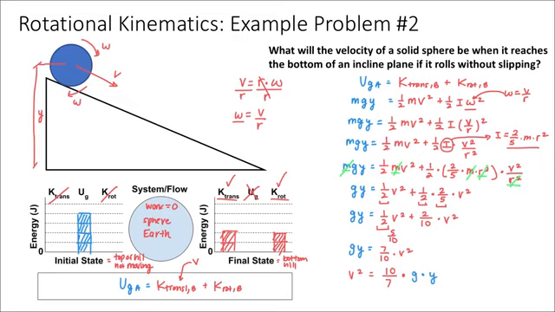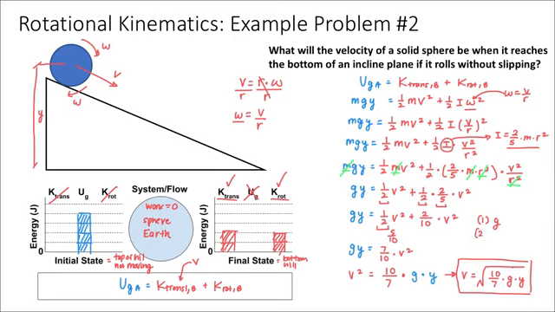The velocity of the sphere, the linear velocity of the sphere at the bottom of the inclined plane, is the square root of 10/7 multiplied by g, our acceleration due to gravity on Earth, and the height of the sphere y. And so I want you to notice here that the velocity of the sphere is dependent on 3 things, right? Number 1, it's dependent on g. So on Earth, that's a constant, but on different planets, that would affect the velocity of the sphere at the bottom of the inclined plane differently.